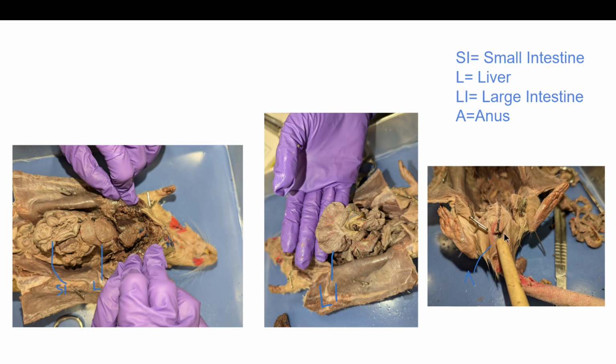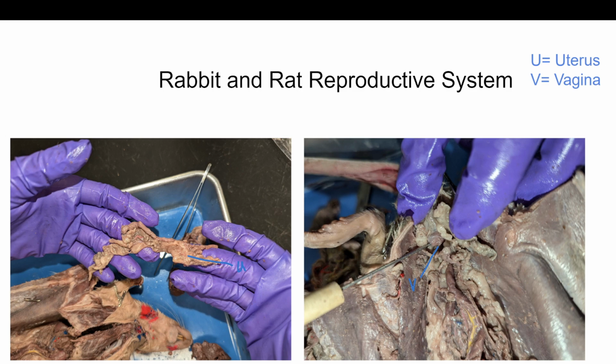Since the rat has a mouth and an anus, we can assume that both the rat and rabbit have a complete digestive system. The rat that I dissected was female, so this only relates to the female reproductive system of both the rat and rabbit. The rat that I dissected had an ovary where eggs are produced and stored. Female rats also have a uterus where embryos internally develop after fertilization. They also have a vagina, which is used as a birth canal and for mating.